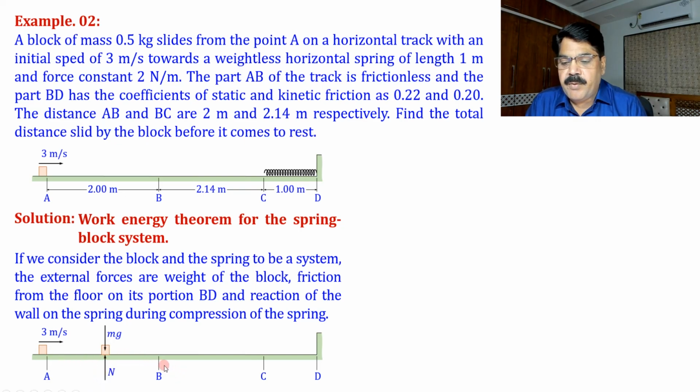frictionless. Now from B to C, before it strikes the spring, there are three external forces: weight mg, normal action that will be equal to mg, and force of kinetic friction because it is sliding. Now after it touches the spring, it will compress the spring. So what are the external forces on the system? Weight, normal action, this kinetic friction, and the force applied on this end of the spring, force FS. So these are the external forces of the system.